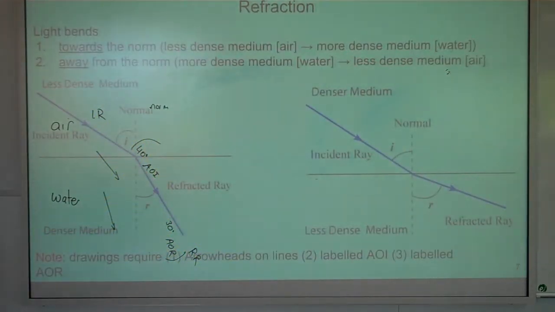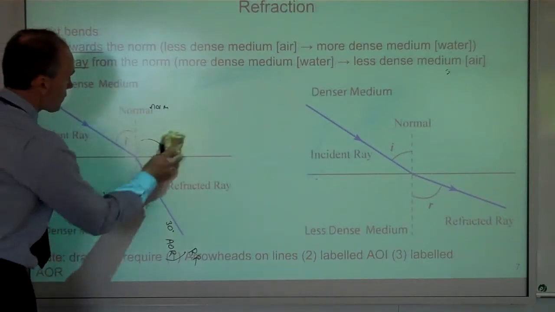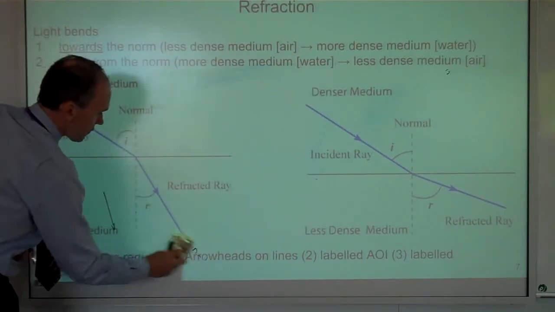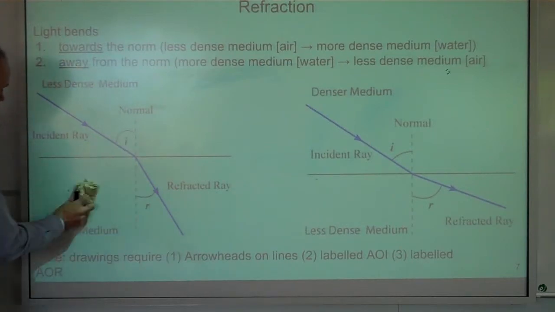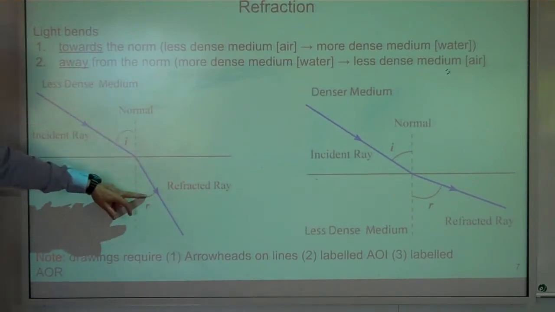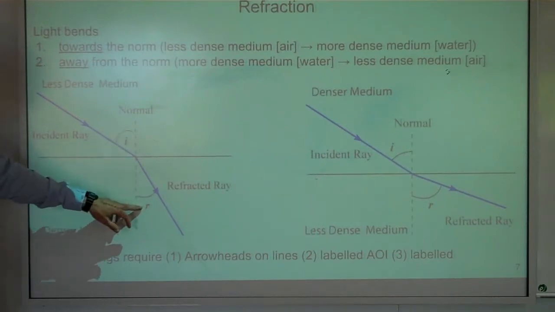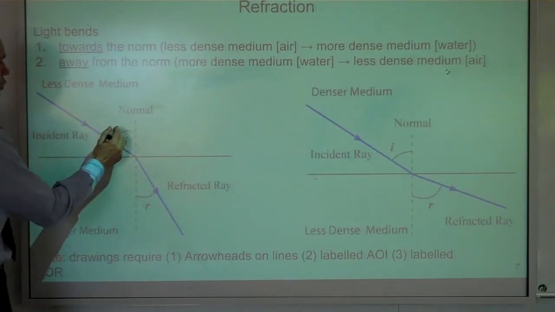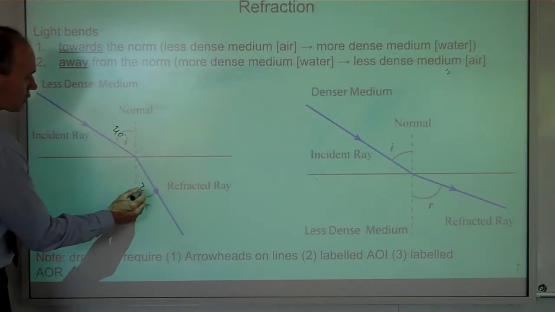There is our second example. That's what we've just seen: incident ray, refracted ray, angle of incidence, angle of refraction. Again, if this was 40 degrees, we'd say this is 30 degrees.